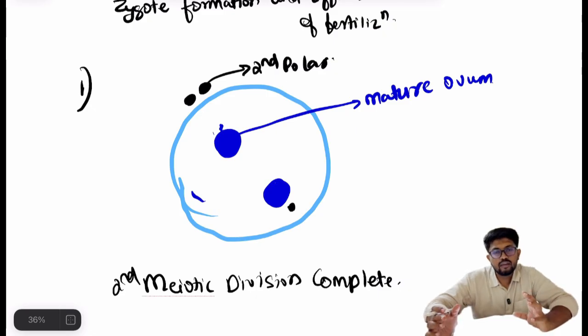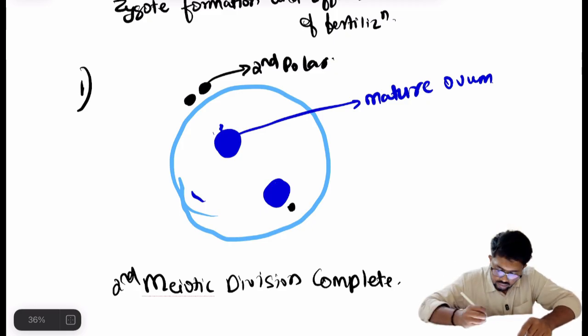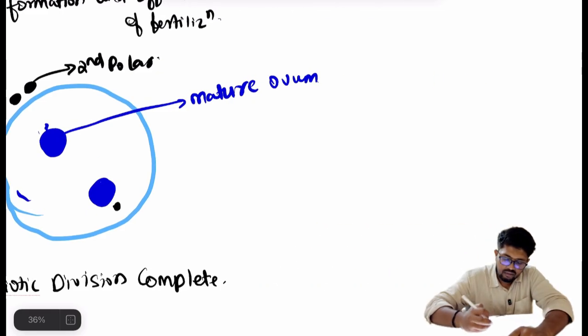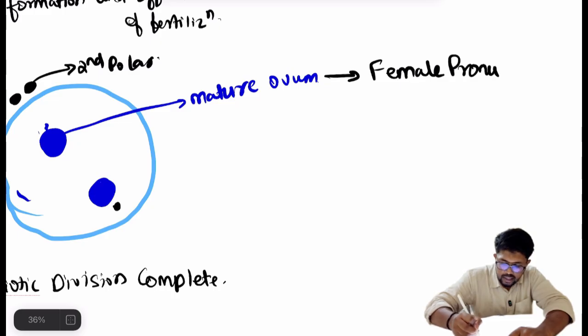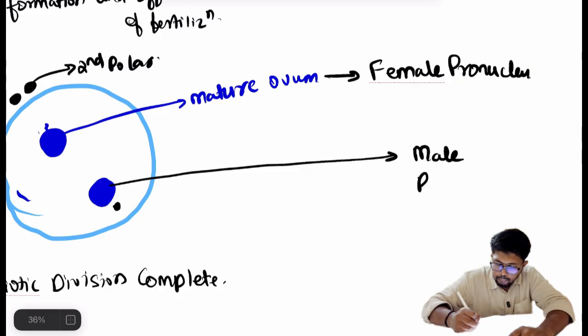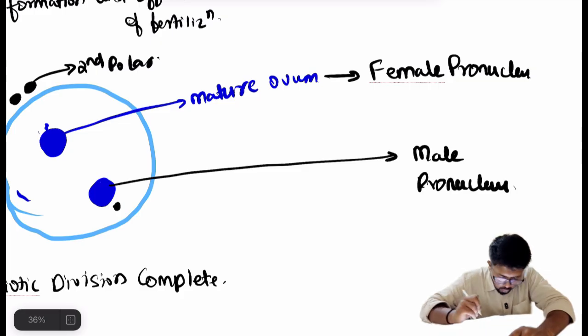So the secondary oocyte will complete its second meiotic division as soon as the male nucleus enters the ooplasm, and it will extrude one second polar body. In this way, there are two polar bodies, one mature ovum and one male nucleus. Because of some vesicular secretion, this mature ovum will increase in size and we will call it the female pronucleus. Similarly, the male nucleus will also increase in size and we will call it the male pronucleus.